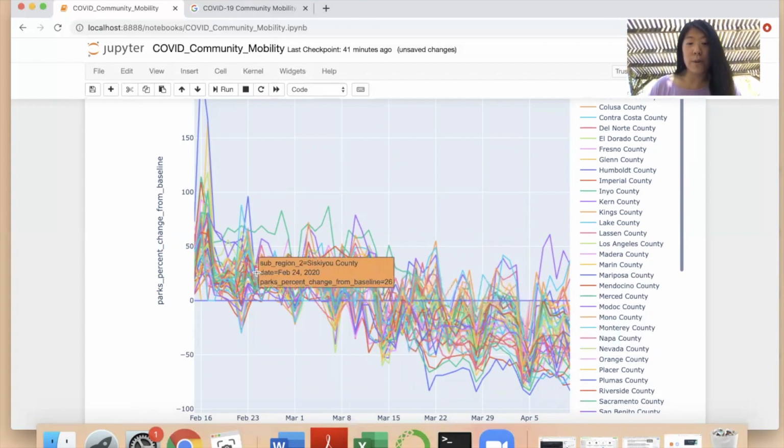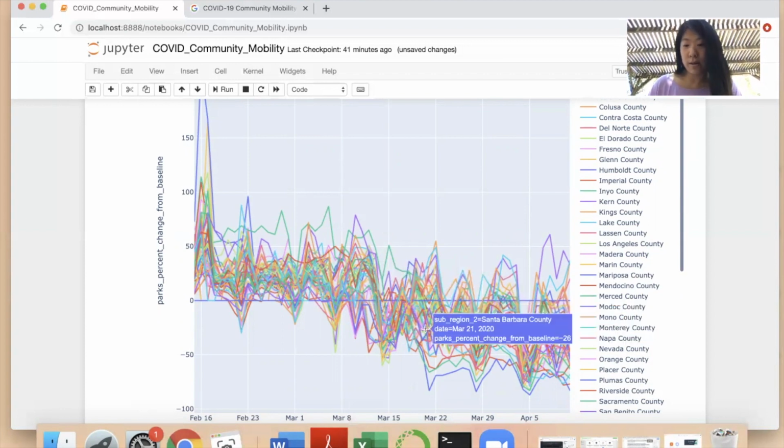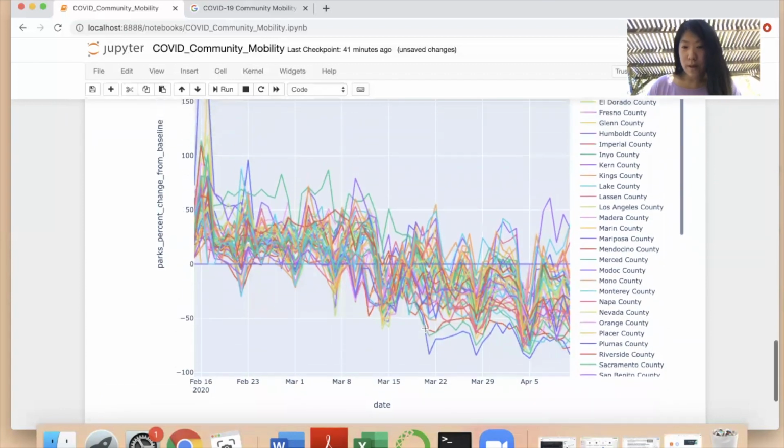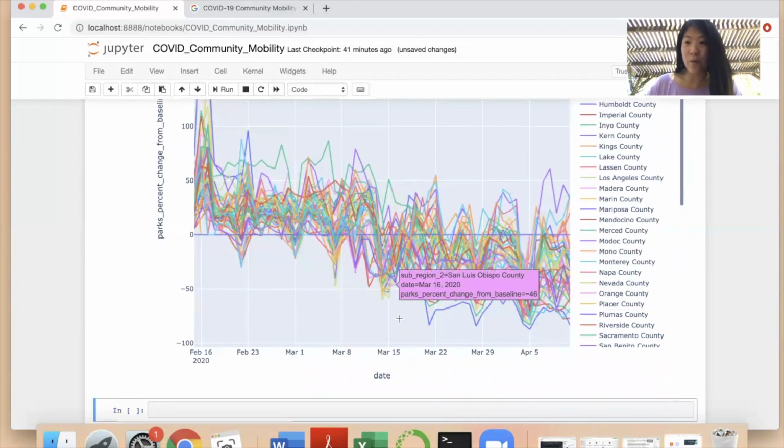I believe for some counties there are stricter policies, but overall people still go to parks as they want. And actually people don't go to parks that much during the weekend. During the weekdays, people tend to go to parks more often. I guess that's to avoid the crowd.